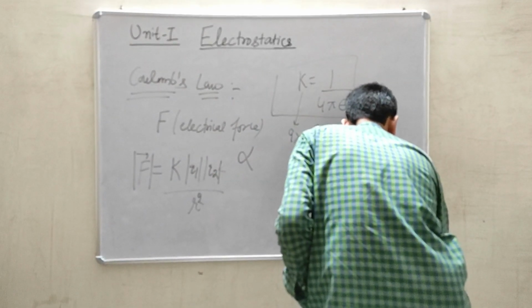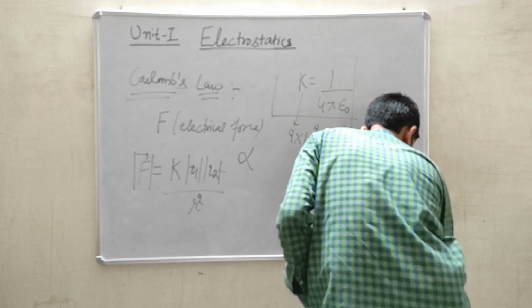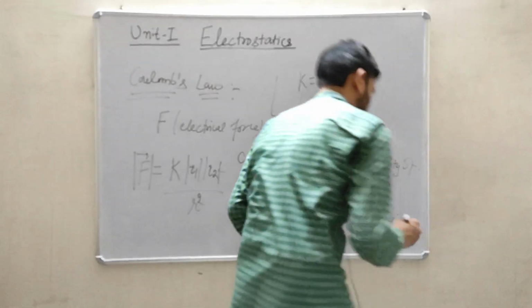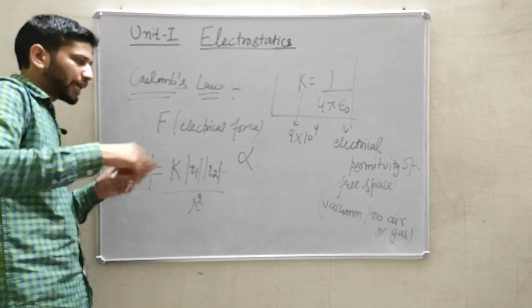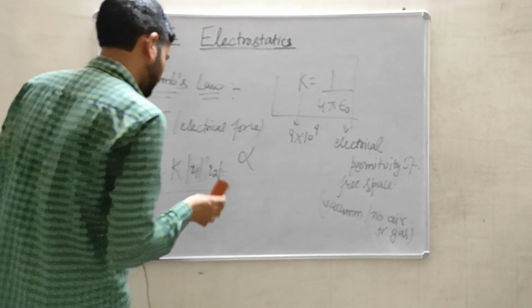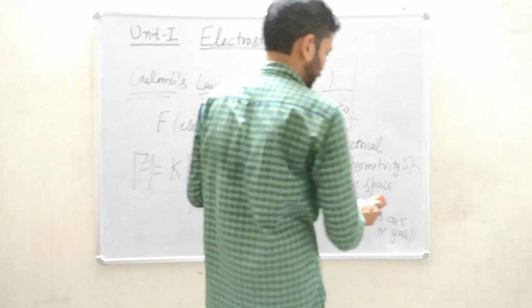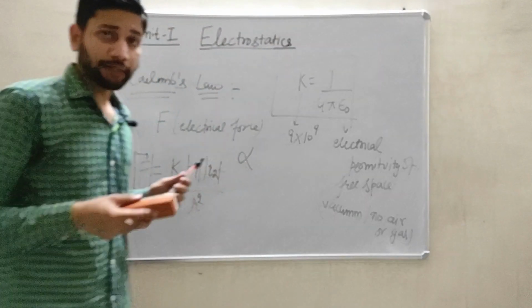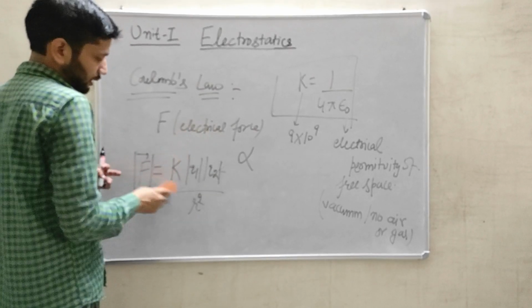which means no air or any gas or any medium. There is only a vacuum. There is not a single particle of any gas or air present in that system. So this is the electrical permittivity of the free space, which describes how the two charges will interact with each other.